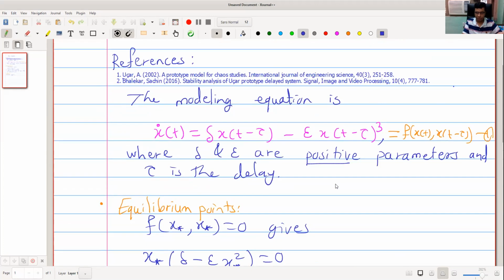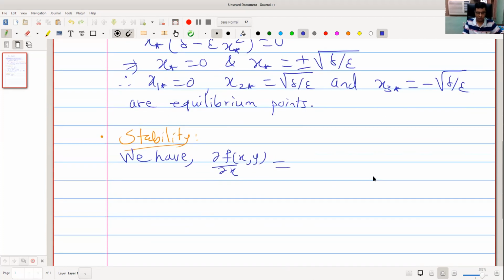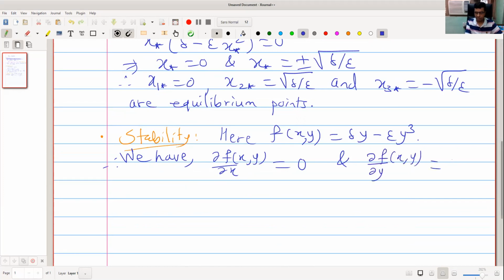So what is f of x y here? f of x y is delta y minus epsilon y cubed. Therefore, del 1, that is partial derivative with respect to x, is 0, and del 2, partial derivative with respect to y, is delta minus 3 epsilon y square.